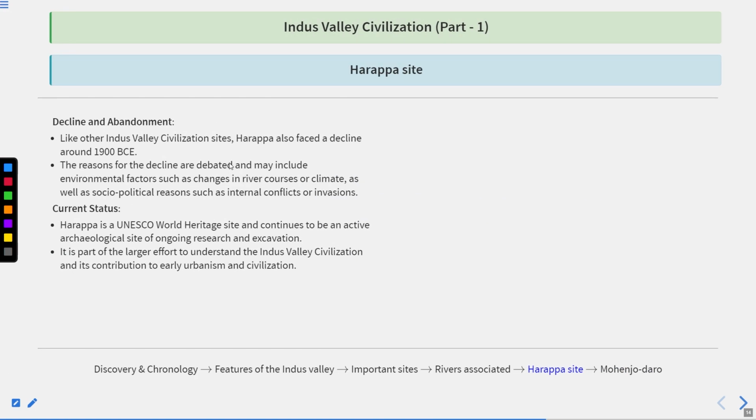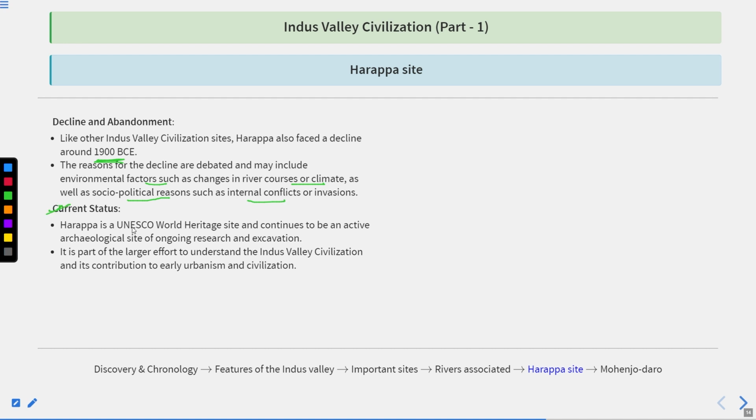Decline and abandonment. Like other Indus Valley civilization sites, Harappa also faced a decline around 1900 BC. The reasons for the decline are debated, and may include environmental factors such as change in river course or climate, as well as socio-political reasons such as internal conflict or invasion. So we are not able to find the actual reason for the decline of any site or the whole Indus Valley civilization. According to some historians, economic factors like changes in environment and the direction of the river, as well as some socio-political reasons, were the main causes of the decline.